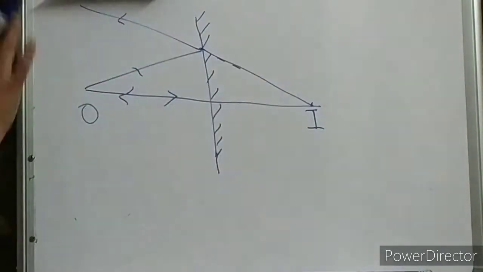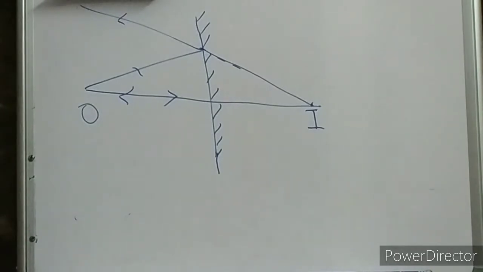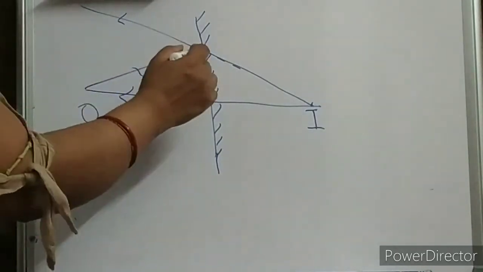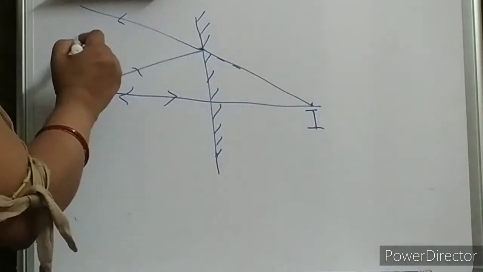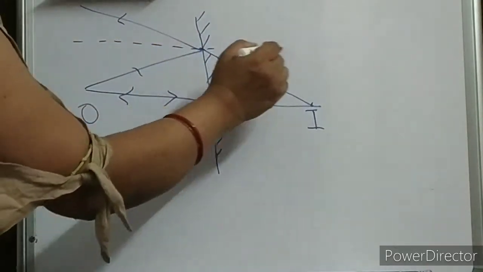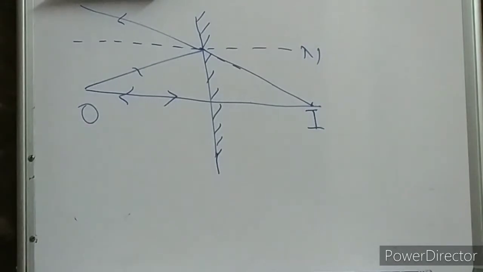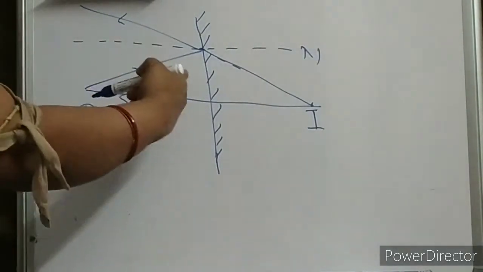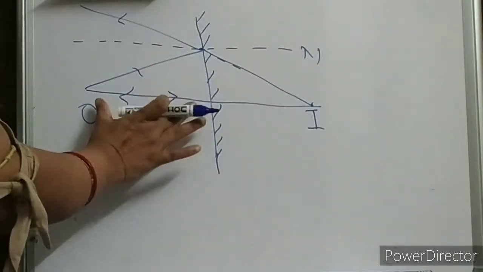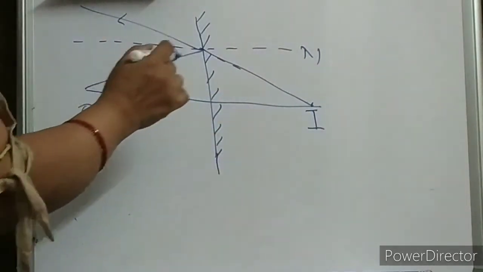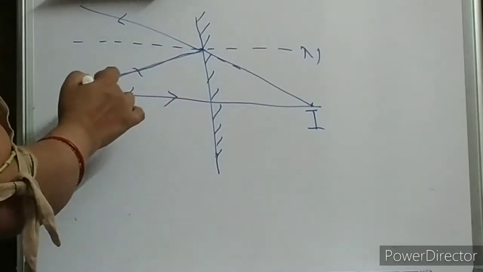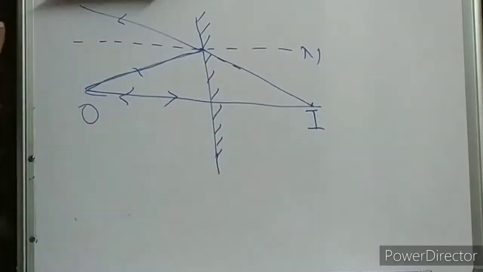These two distances are equal. How are these two distances equal? Let us take these two. Let me draw the normal first. So this is your normal, children, with the incident and reflected rays. Now we have to prove these distances are equal. Let me try to prove these two triangles are congruent.